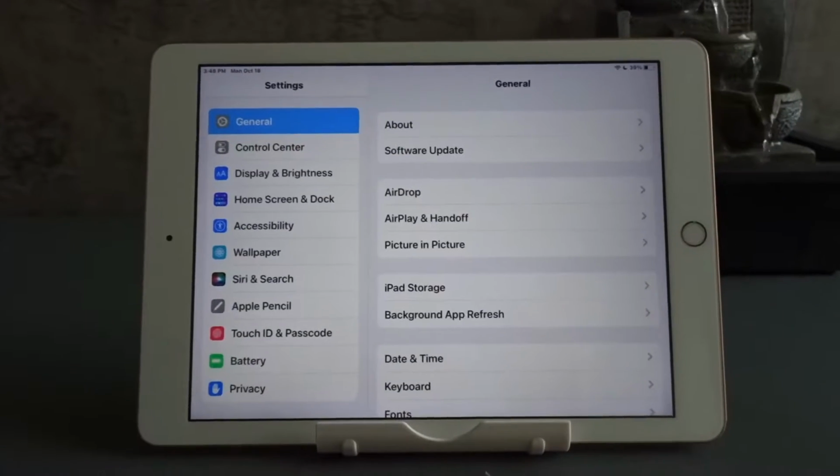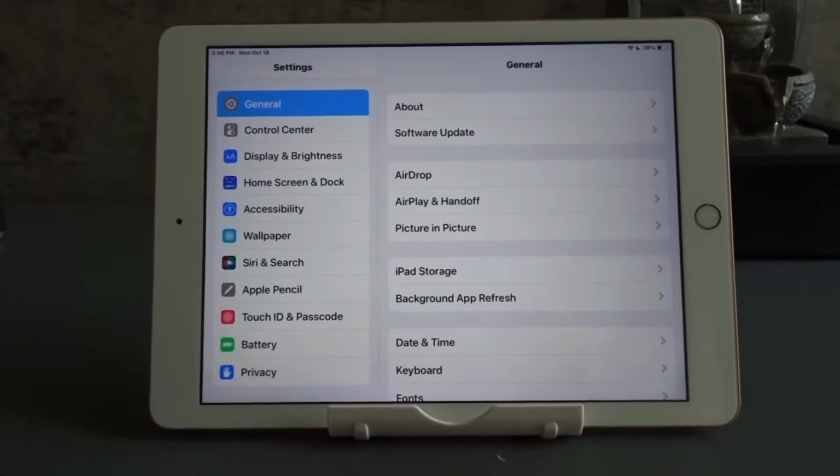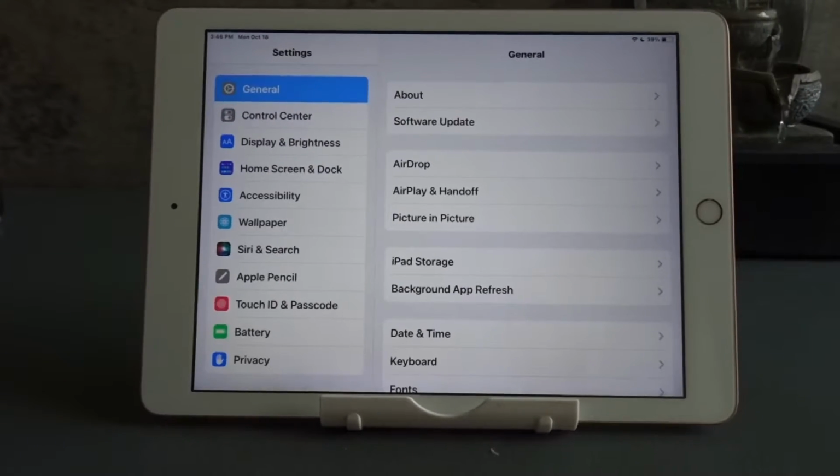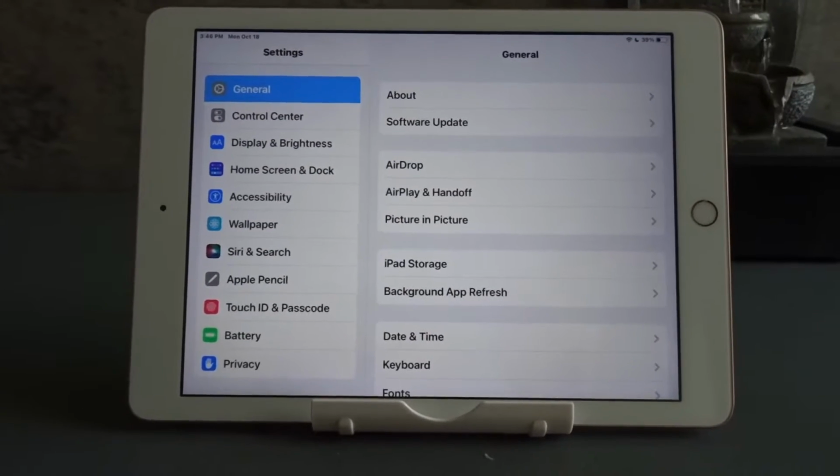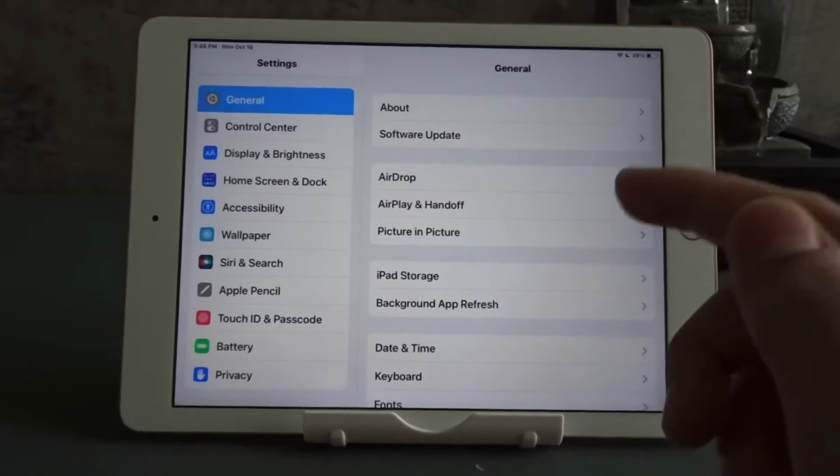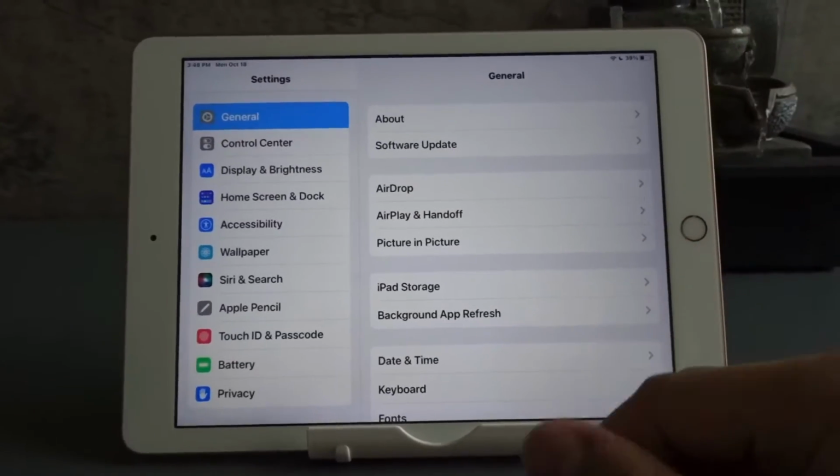Today I'm going to show you how to use background sounds in iOS or iPadOS 15. Now background sounds are a great way to play ambient noise to help you concentrate while you use your devices.